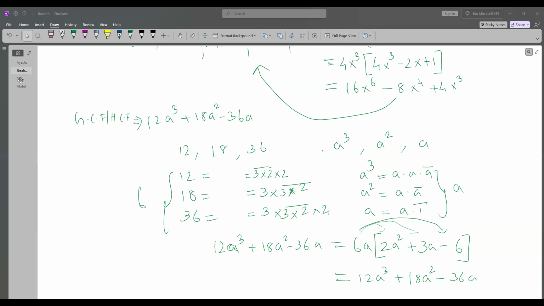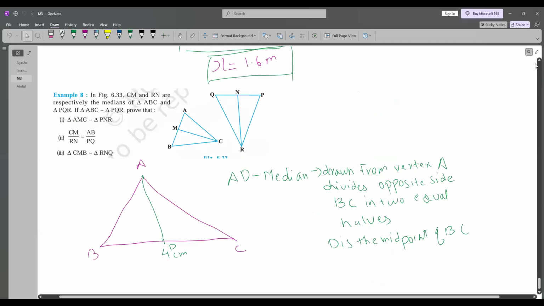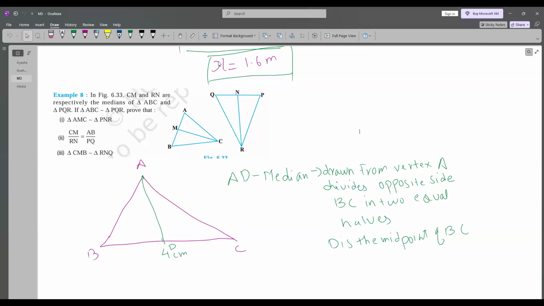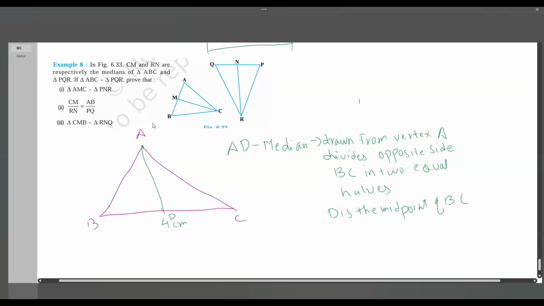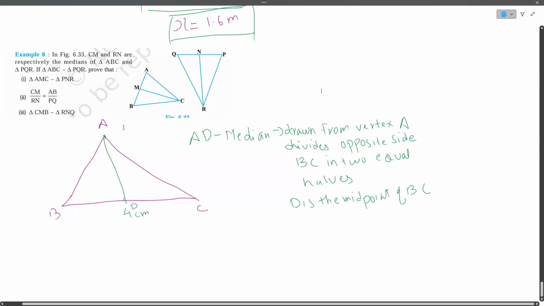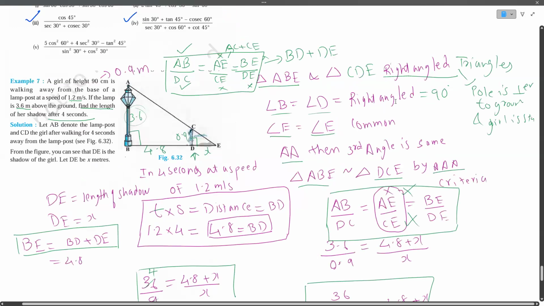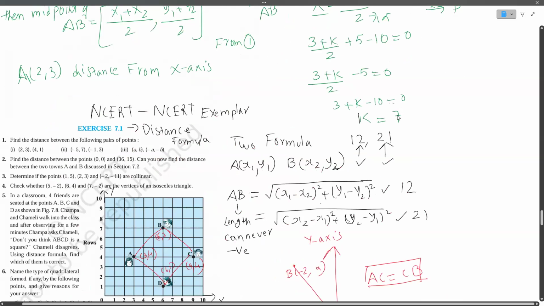Yeah, we completed coordinate geometry in the last class, and then we moved on to triangles, but we will complete coordinate geometry for you also, and then we can move on to triangles also.